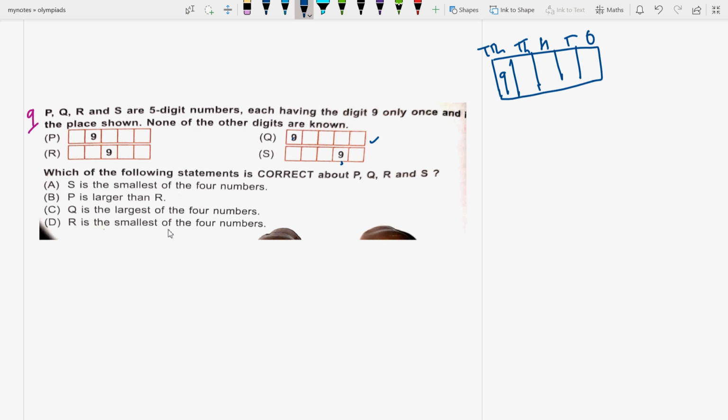P is larger than R. No, P is not larger than R. It is not true. Q is the largest of the 4 numbers. Yes, because 9 is at the 10,000's place. R is the smallest of the 4 numbers. This is wrong. S is the smallest of the 4 numbers. So the answer will be Q. Q is the largest among the given 4 numbers.